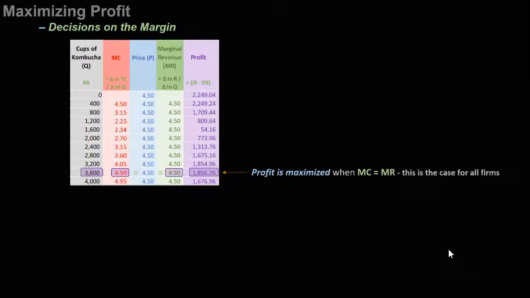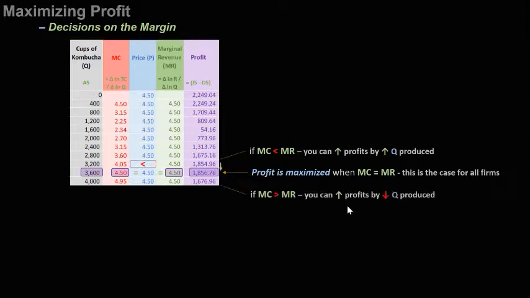Now just consider for a moment. Imagine if we were producing 3,200. Well, at 3,200, the marginal cost of $4.05 is less than the marginal revenue. So this says, hey, we can produce another one for $4.05. We can sell it for $4.50. So this means we need to increase our profits by increasing the quantity produced. Or imagine that for some reason we're producing at 4,000. In this case, the marginal cost is $4.95, which is greater than the $4.50 of marginal revenue. So this tells us, wait, we're losing money, therefore we should decrease production.